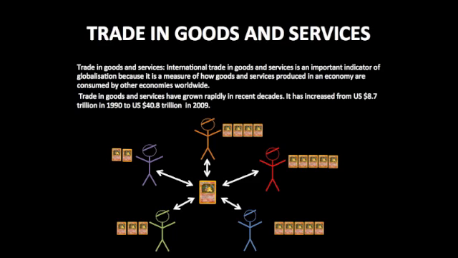Trade in goods and services has grown rapidly in recent decades. It has increased from $8.7 trillion in 1990 to $40.8 trillion in 2009. The large amount of global trade reflects the fact that these economies do not produce all the items they need or are not as efficient as other countries in the production of these items. Therefore, they have to import many goods in order to facilitate demand.